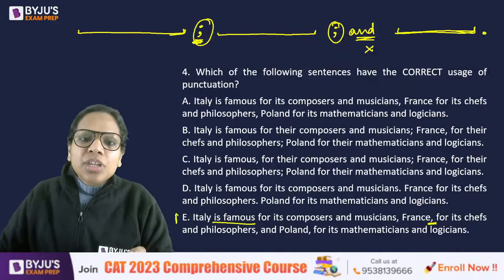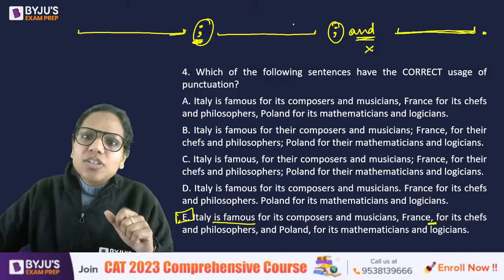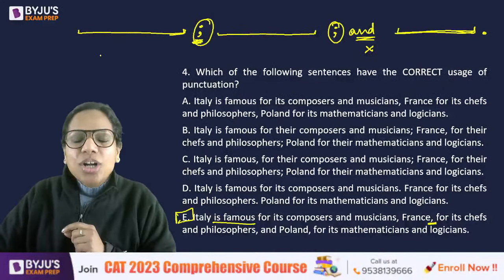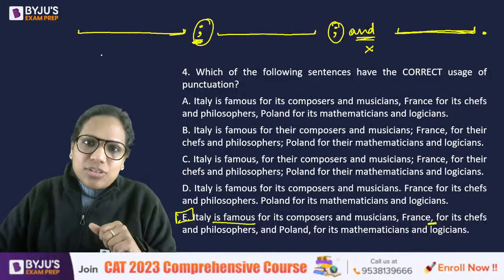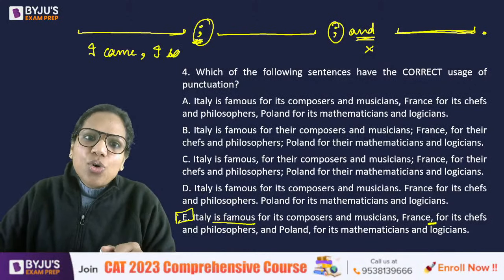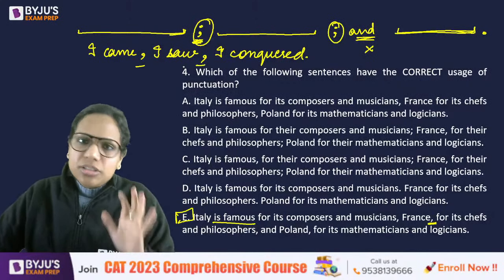For instance, Oxford English Grammar says that ideally you should join independent clauses using semicolons. Ideally यही होना चाहिए. But when the sentences are short, you can join them using commas also, right? So for instance, if you have read this quote, "I came, I saw, I conquered," you would often see that we use commas here. जूलियस सीजर का कोट है.